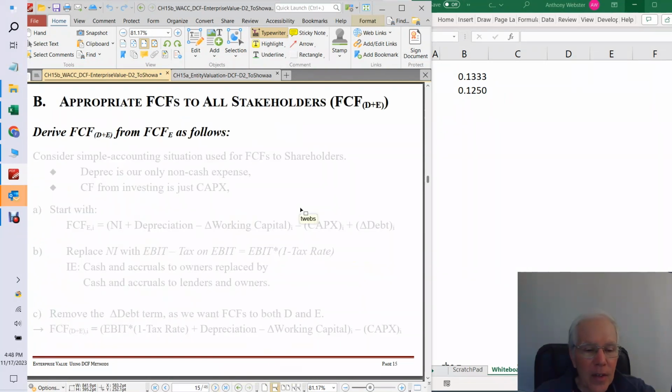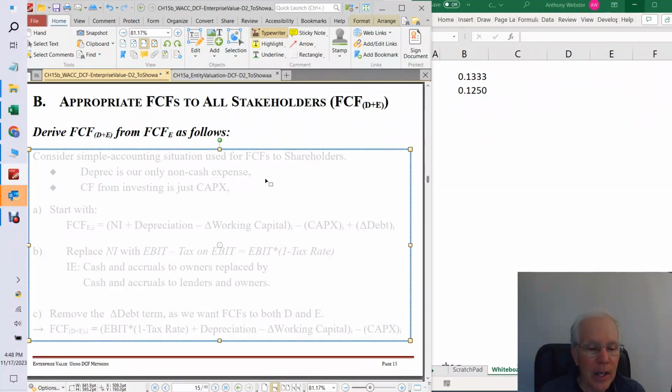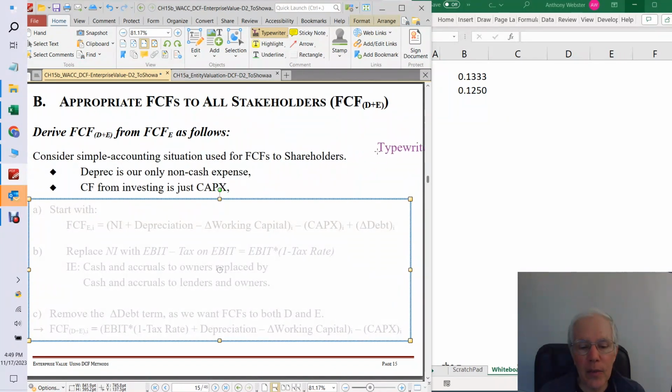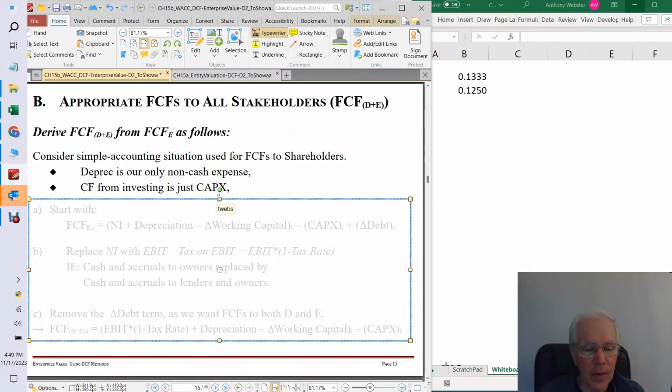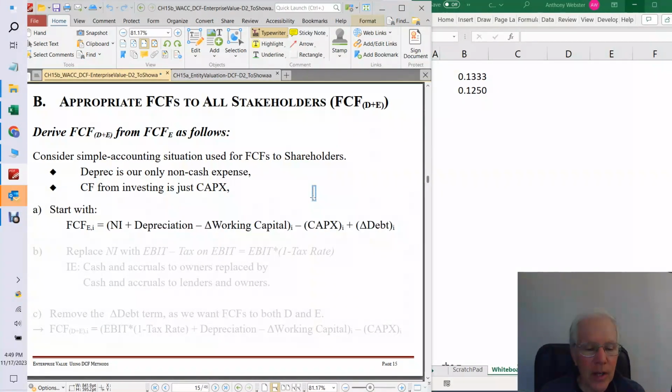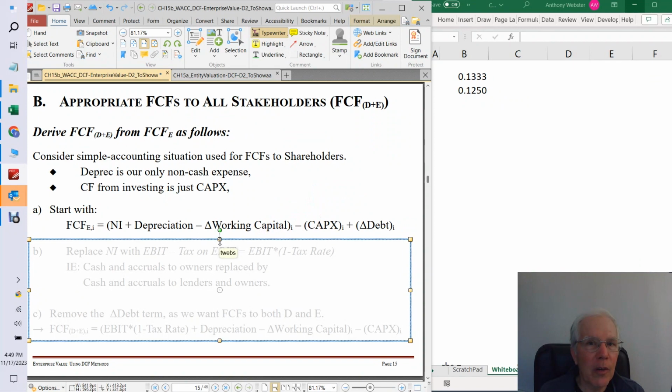All right, next up, let's get our appropriate free cash flows for all stakeholders. So these are the free cash flows to the debt and equity team. So let's start with the free cash flows that we had for shareholders only and just tweak that a little bit. Okay, so same as with looking at just shareholders, let's use our simple accounting assumptions. And let's start with the general case free cash flow equation for shareholders. So all we have to do to go from shareholders to the team is make two modifications.